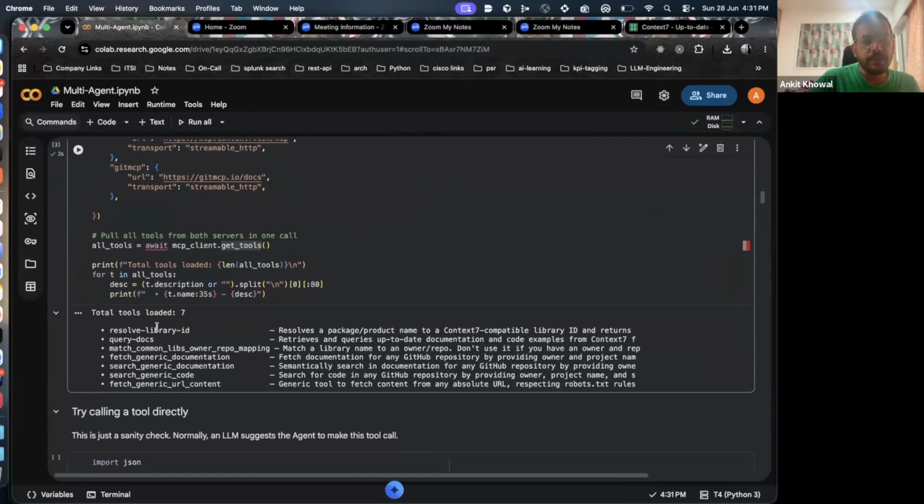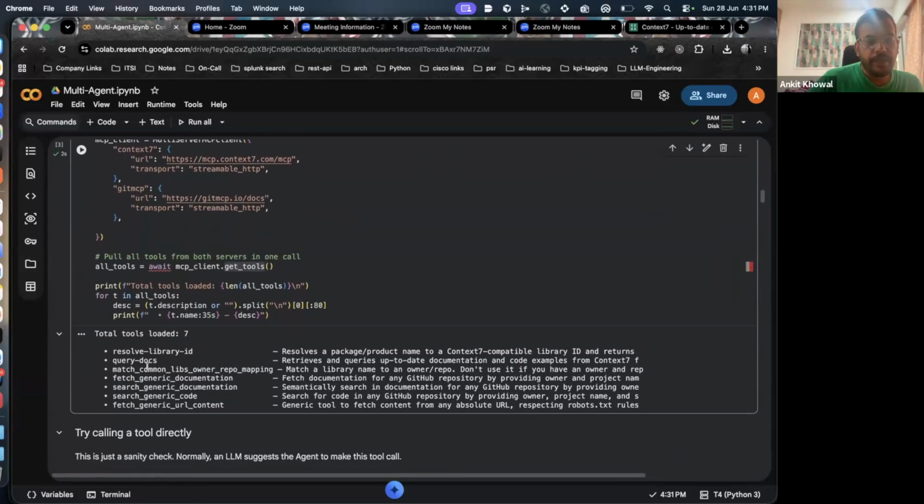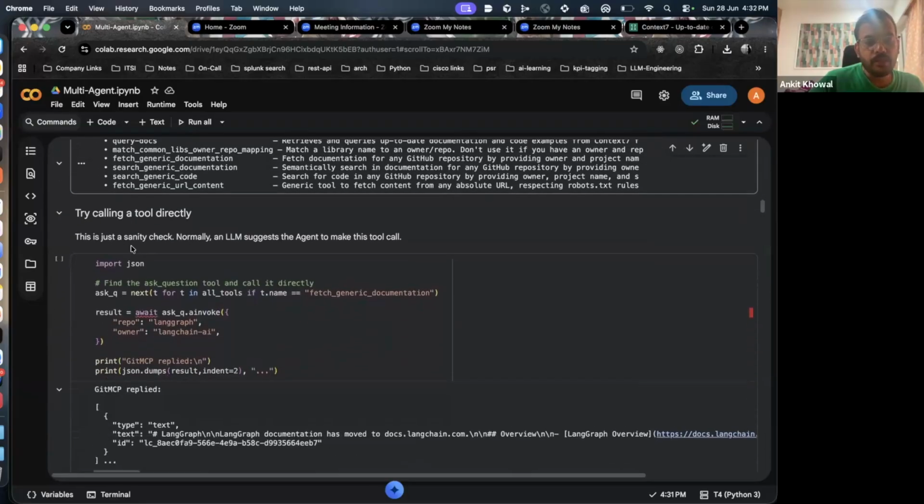So I connected to these MCP servers, and you can see these are the tools provided by these two MCP servers, right? Which is resolve library ID, query docs, match common library owner, repo mapping, search generic documents, search generic code. All of this is provided by these MCP servers. Now let's just do a basic testing.